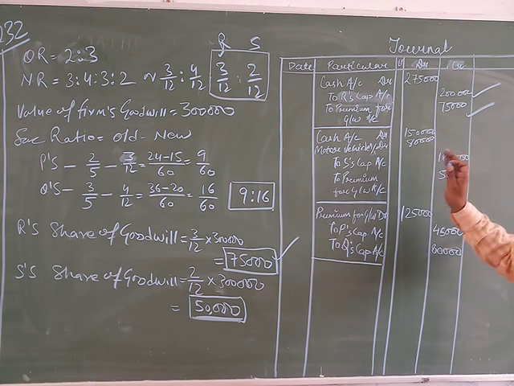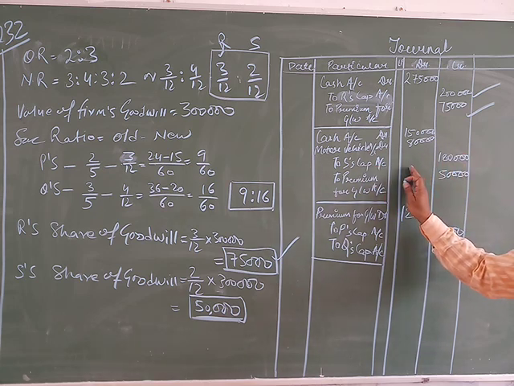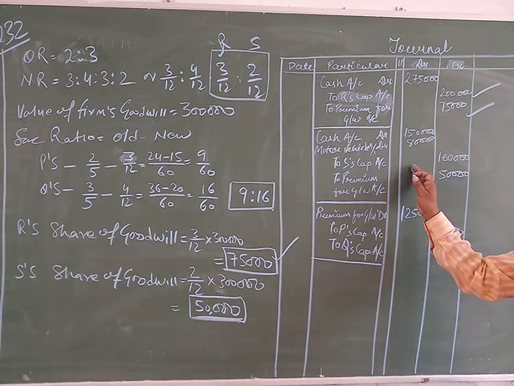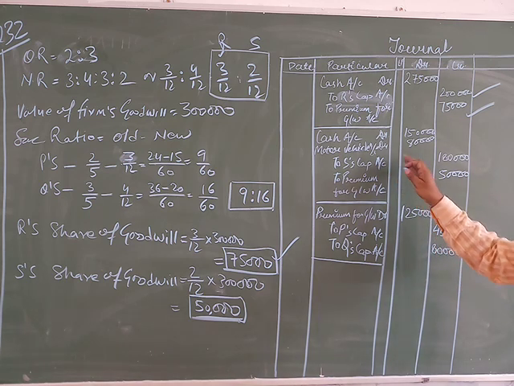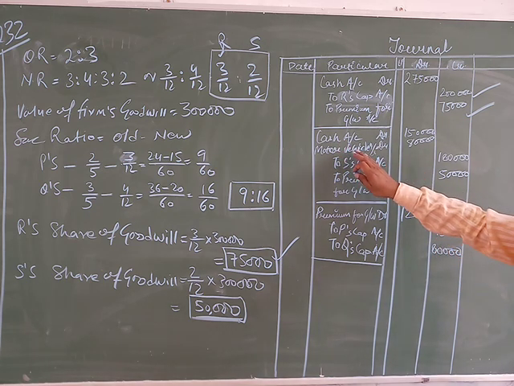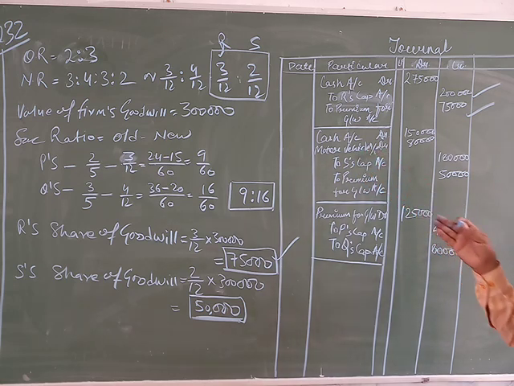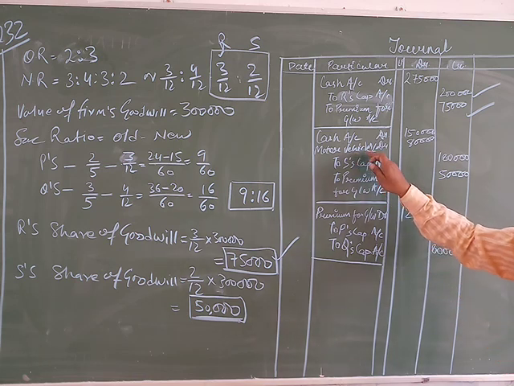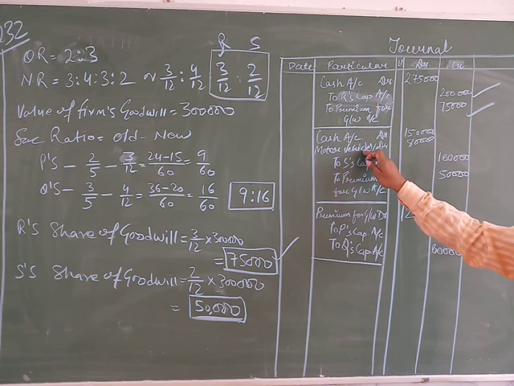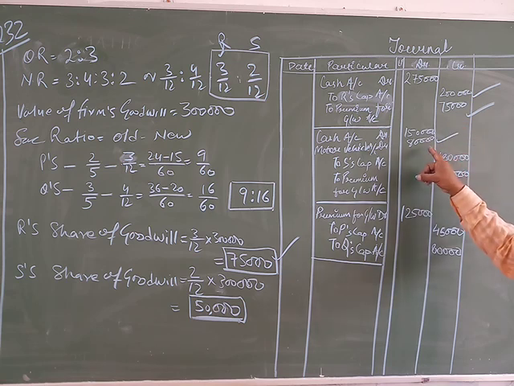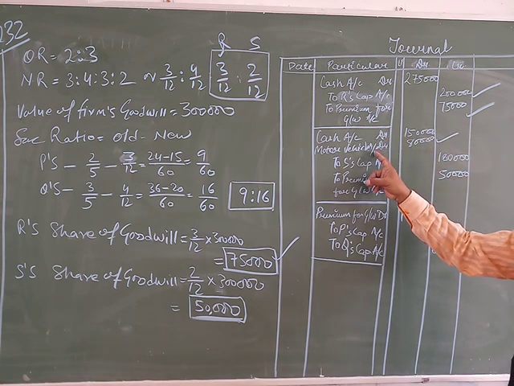On the other hand, S is also a new partner who is admitted. Cash account debited, motor vehicle account debited.